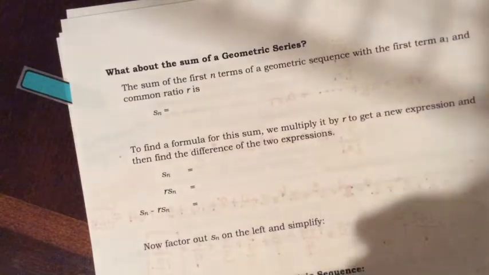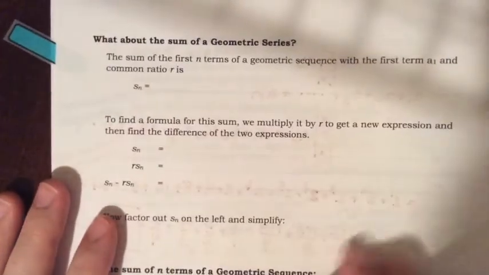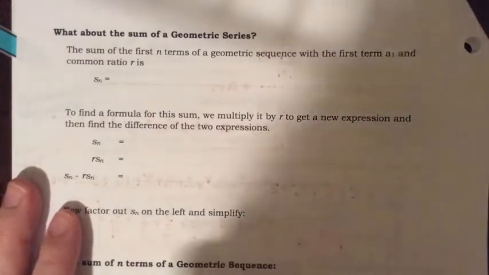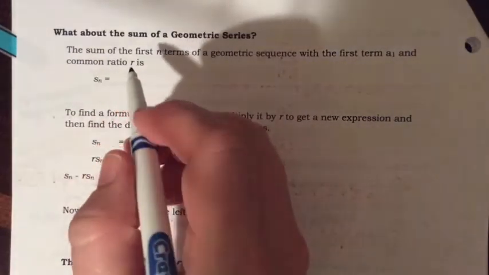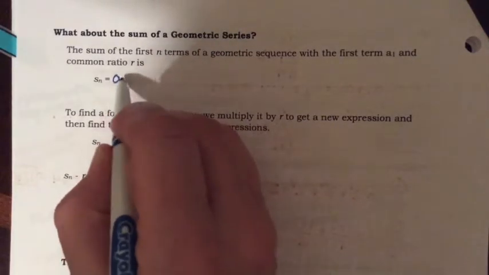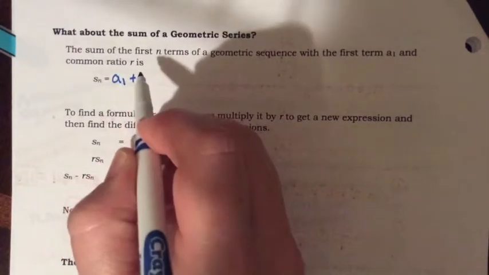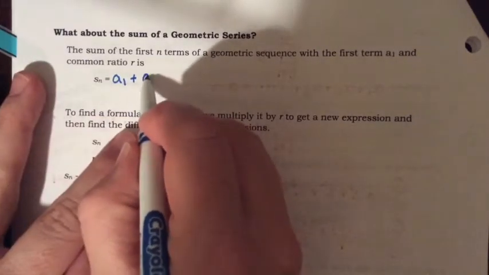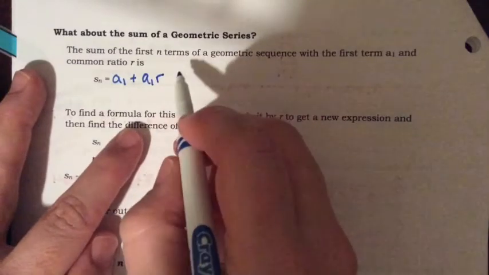All right, let's take a look now at a geometric series. Remember, a geometric series is when each succeeding term is multiplied by some ratio. Our first term is a sub 1, and then our next term we're multiplying by some r.